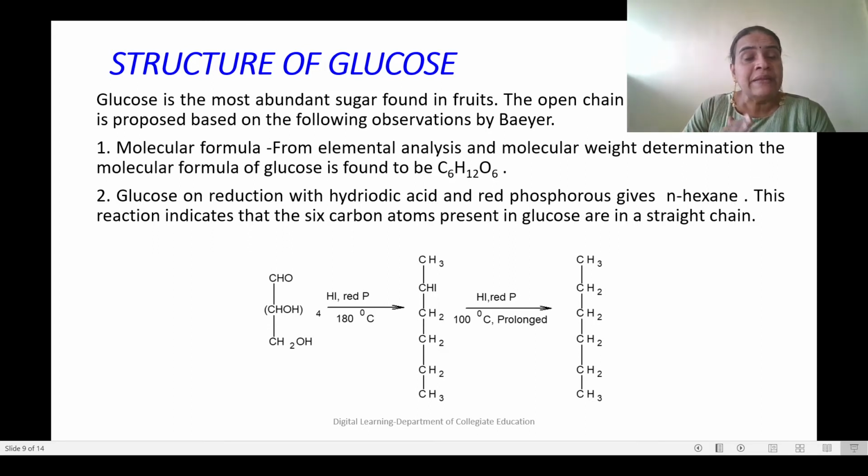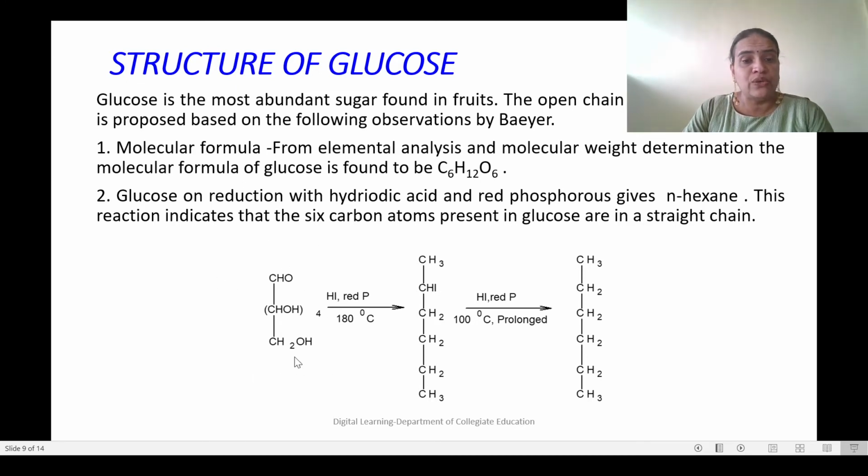Glucose also contains 6 carbon atoms. This reaction indicates that 6 carbon atoms are present in glucose and they are in a straight chain, because n-hexane also contains 6 carbon atoms in a straight chain. Here is the reaction; this is the glucose of our expected structure. We don't know what the structure is.